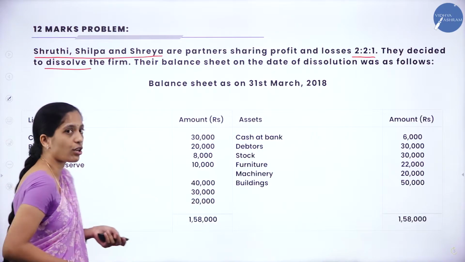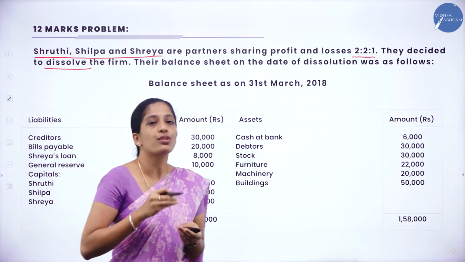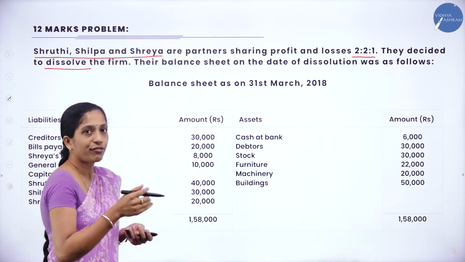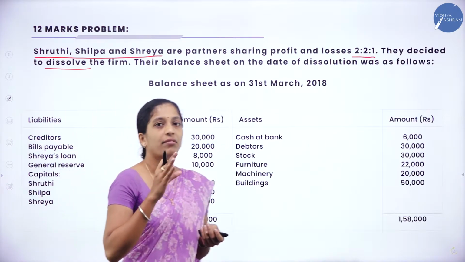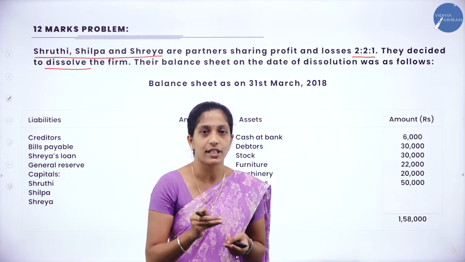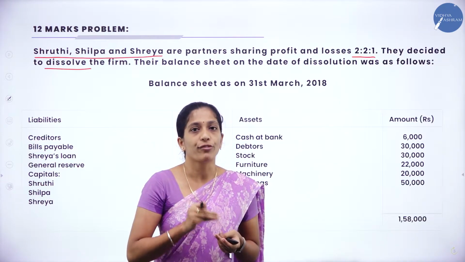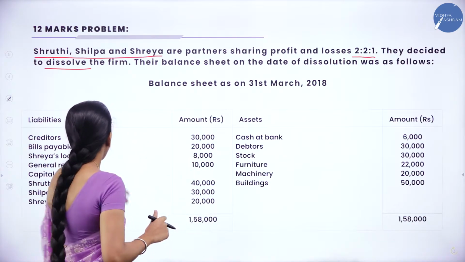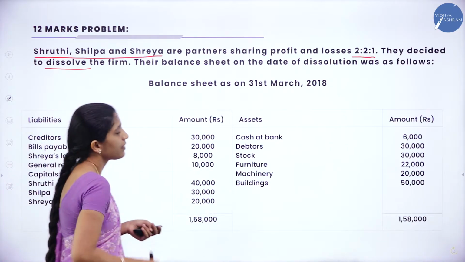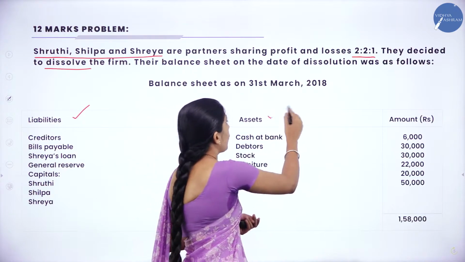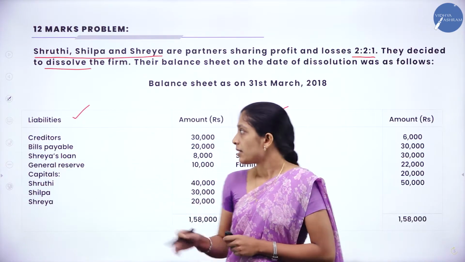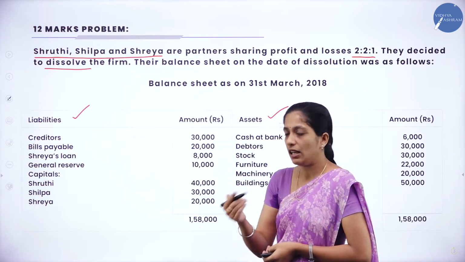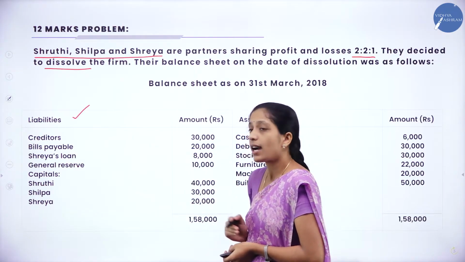So what do you mean by dissolve? They have decided to close down the business. Their balance sheet as on the date of dissolution was as follows. So at the time of closing down of the business, this was the balance sheet. Now they have given liabilities and certain assets. Now let us see what are the liabilities they have given. So they have given creditors, that is outsiders liability, bills payable, outsiders liabilities, Shreya's loan.